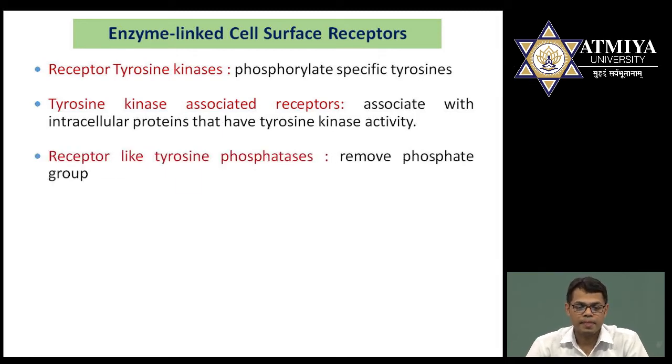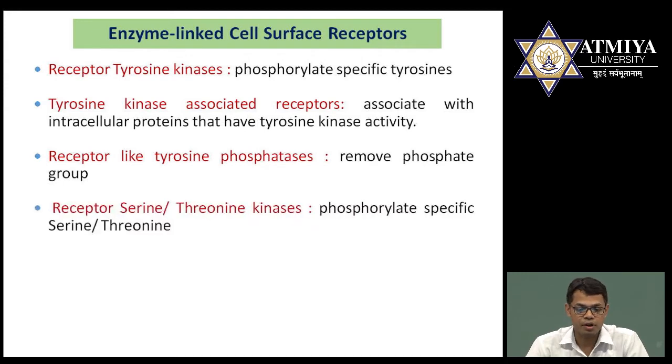Third one is receptor like tyrosine phosphatase. This is phosphatase, not kinase. It means this is related to the first one. It means receptor tyrosine, but the first one was kinase and this one is phosphatase. The role of phosphatase is to remove phosphate groups, and hence they are not responsible for phosphorylation. They have the reverse function. They are responsible for the removal of phosphate groups.